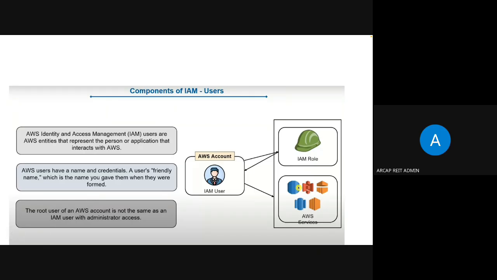So AWS users have a name and credentials, and the root user of an AWS account is not the same as an IAM user with administrative access. The root user is the main creator of the total account, right? It is different from anyone whom this creator makes a king.